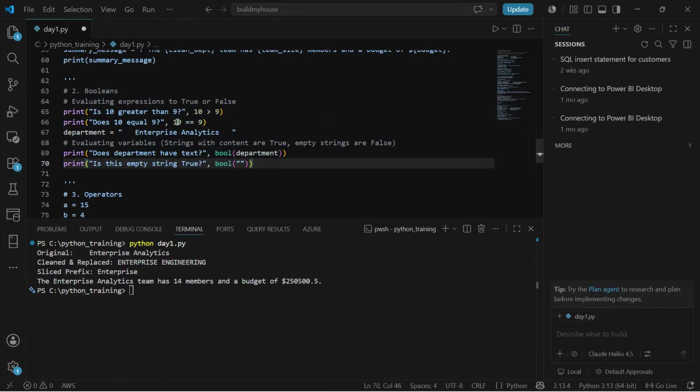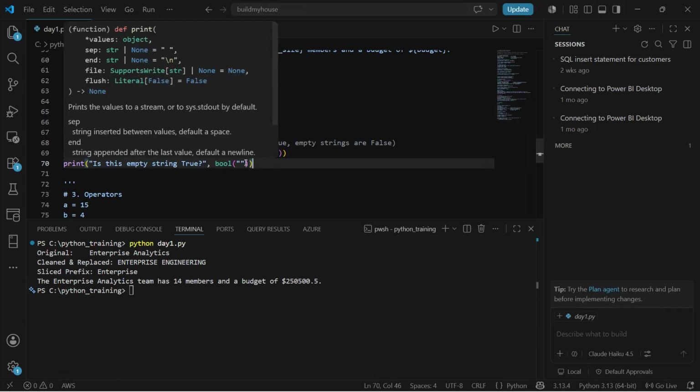And if I'm comparing 10 equals to, so basically if I want to use equals, I have to use something like this, 9. It will display true in the first case, and false in the second case, because 10 is not equal to 9, right? So for both the prints.